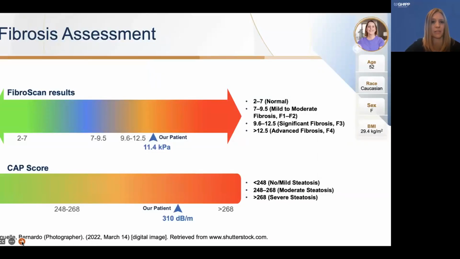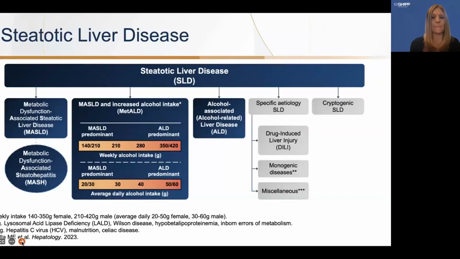Our patient underwent a fibrosis assessment. This is a FibroScan. This provides 2 separate values. The first being a fibrosis score. This is measured in kilopascals, and our patient had a score of 11.4. This places her in the significant fibrosis or F3 stage. It also shows a CAP score or a controlled attenuation parameter, which is a measurement of hepatic steatosis. Her value was 310, which also placed her in the severe steatosis range.